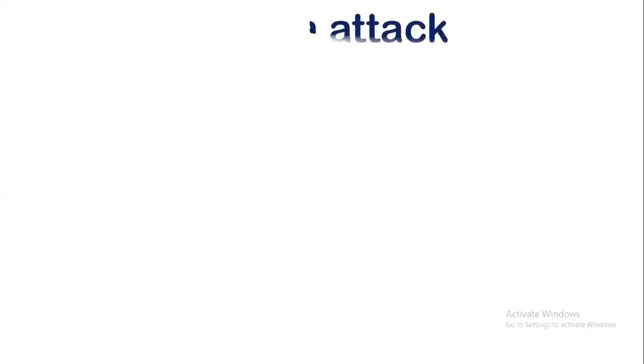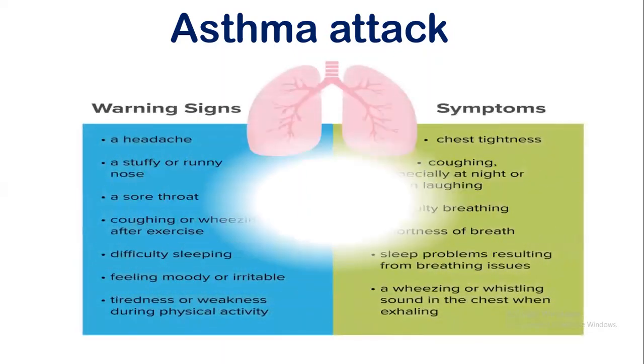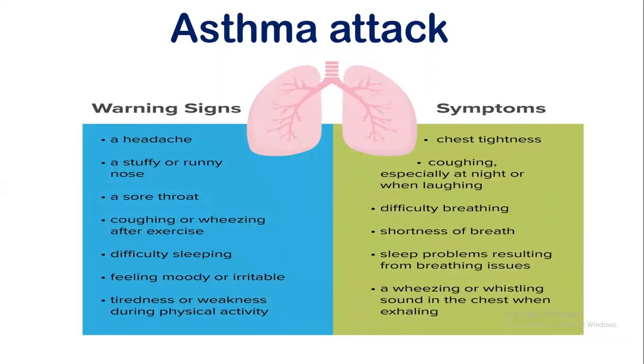In our next slide, we will move on to the asthma attack. What do we mean by an asthma attack? An asthma attack is a sudden worsening of asthma symptoms, mostly due to inflammation, bronchospasm, and excessive mucus production. This may lead to severe breathing difficulties, which can become life-threatening if not treated at the correct time. So let's see the warning signs and symptoms related to asthma.